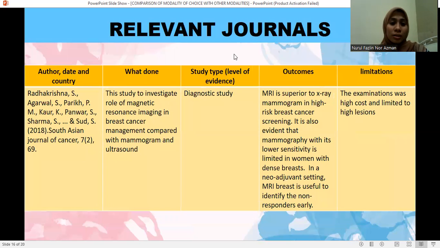So this is the next journal, which is the South Asian Journal of Cancer, a study to investigate the role of MRI in breast cancer management compared with mammography and ultrasound. The study type is a diagnostic study. Outcome: MRI is superior to X-ray mammography in high-risk breast cancer screening. It is also evidence that mammography, with its lower sensitivity, is limited in women with dense breasts.